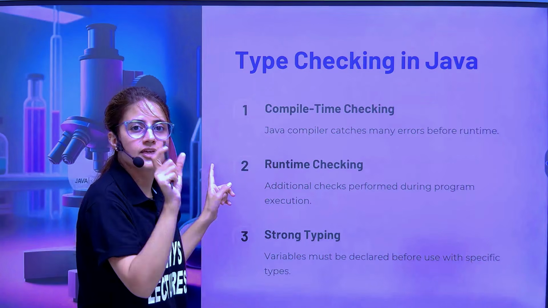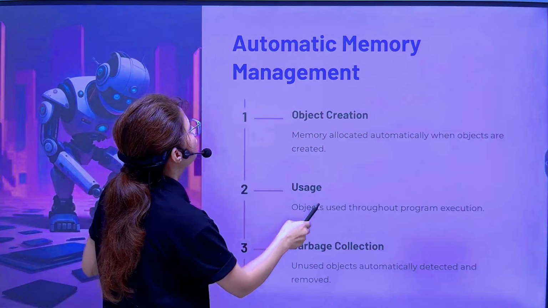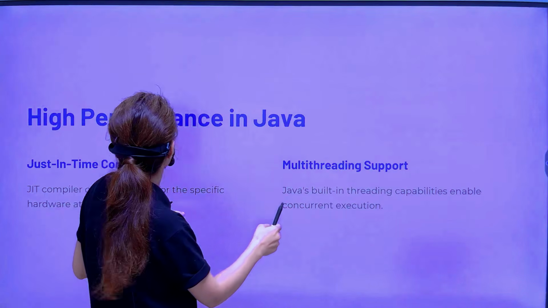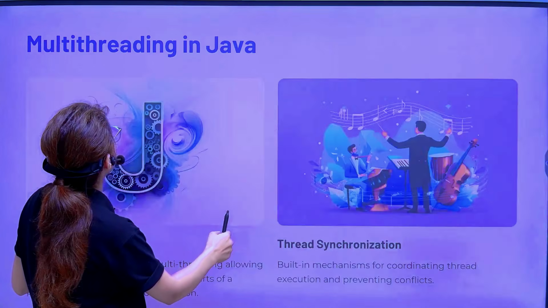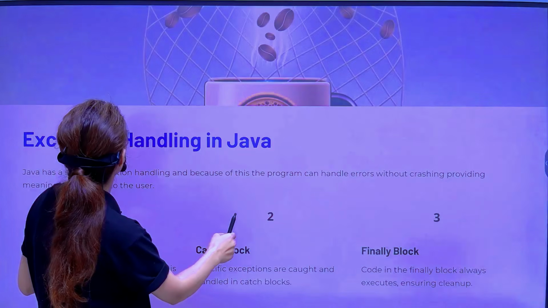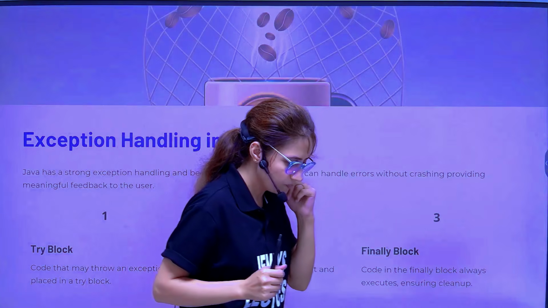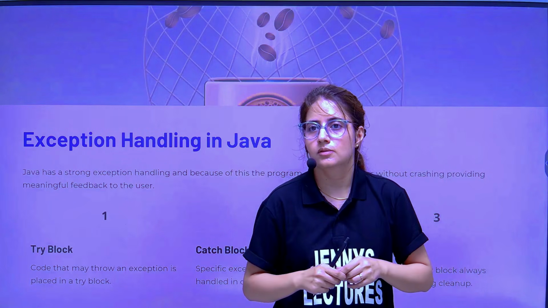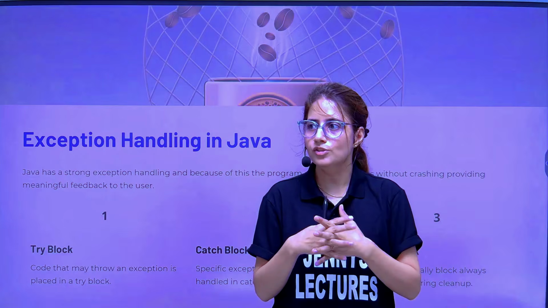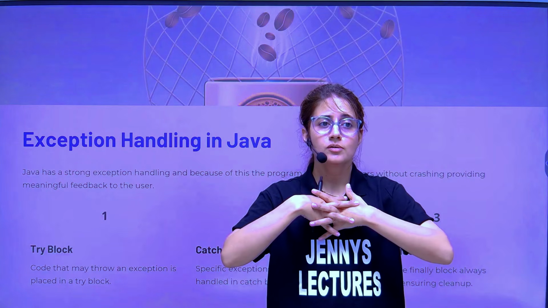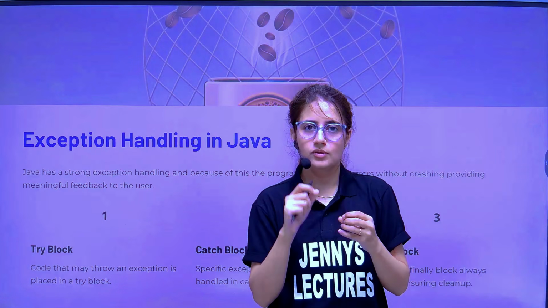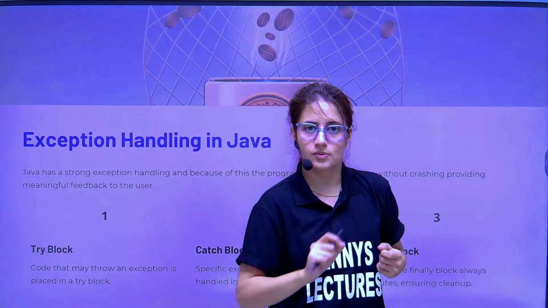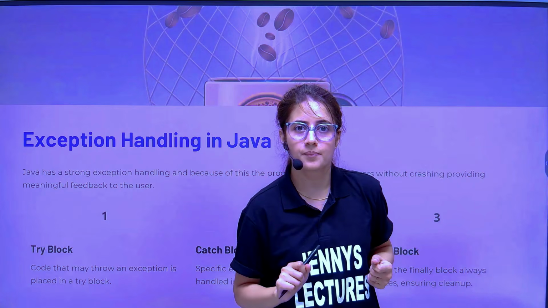Now next was exception handling. Let me show you that slide also. What does that mean? Exception handling in Java means you can handle the errors in Java in a more sophisticated way, without causing the crashing of your system, crashing of your program.